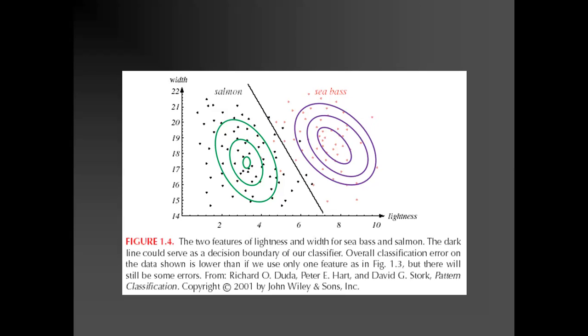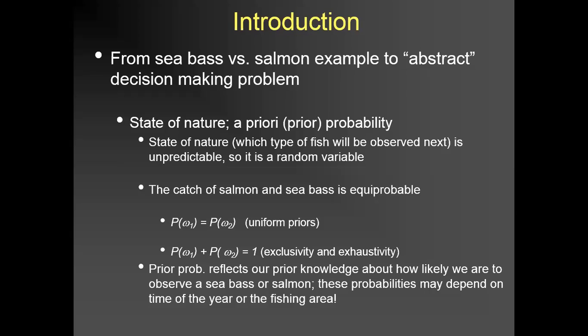Still, you can see some pink dots in the salmon section and some black dots in the sea bass section, and these are kind of errors. So there is still some error, but the classification is now very nearly optimal, and we can select it. Okay, so for this particular example,